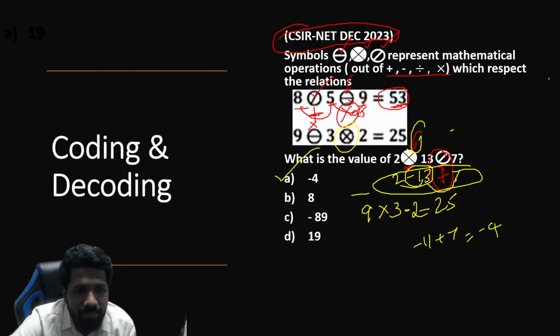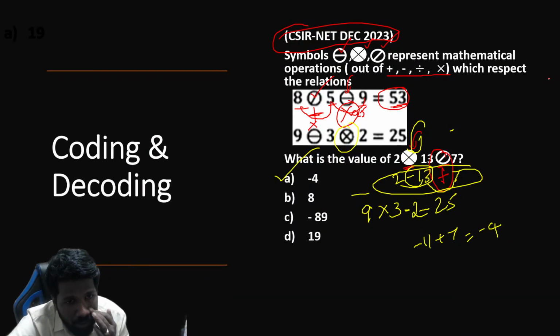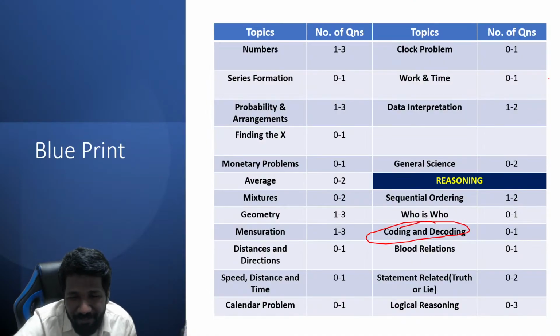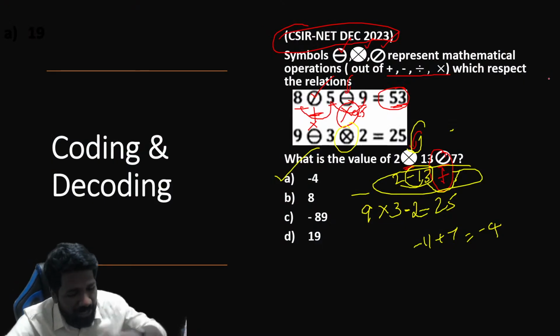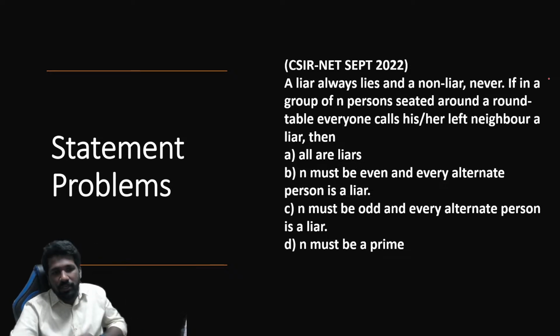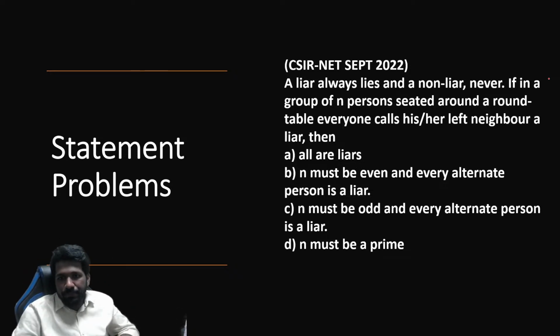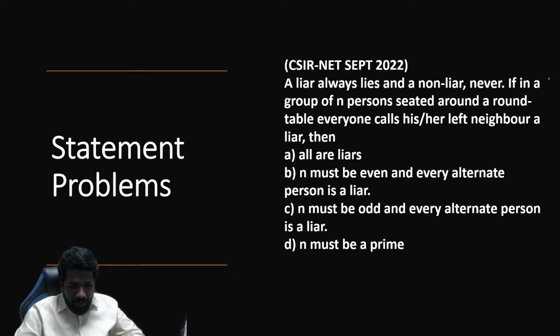Okay, so that is about coding decoding. All of you understood what the coding decoding topic is? You can expect one question from it. When I say you can expect, there are chances, that is what I'm saying. So try the next question. Statement related problems. Very interesting question. Try carefully.